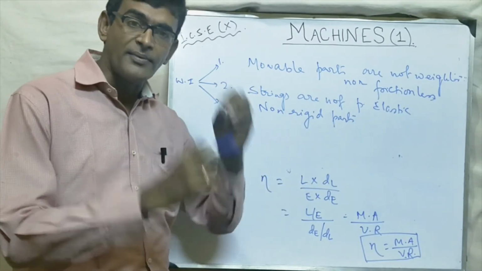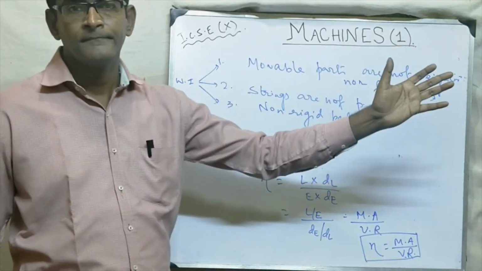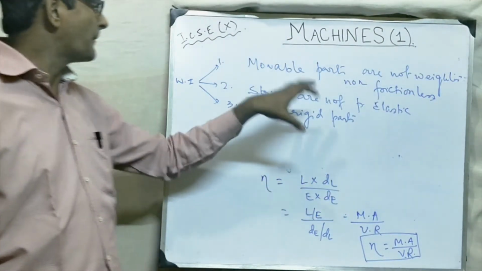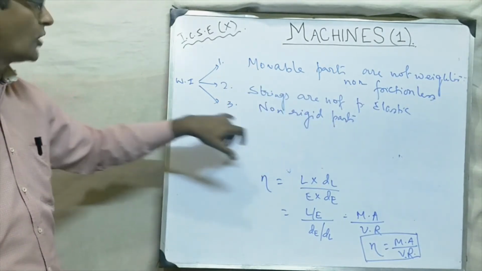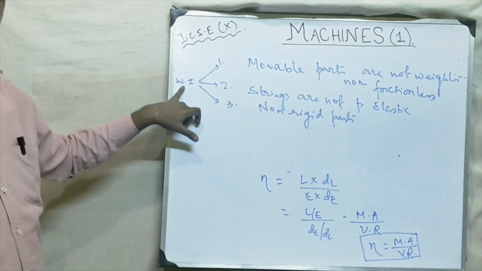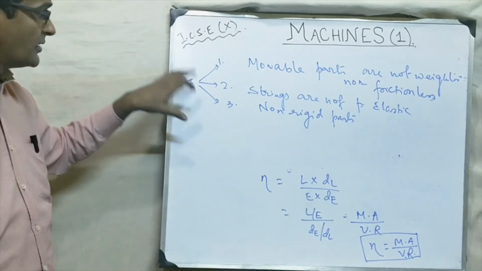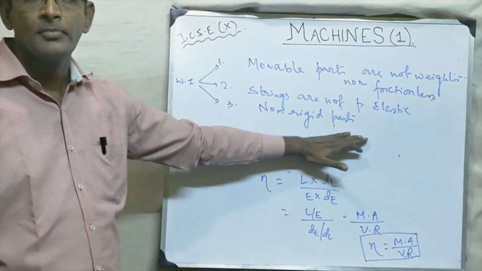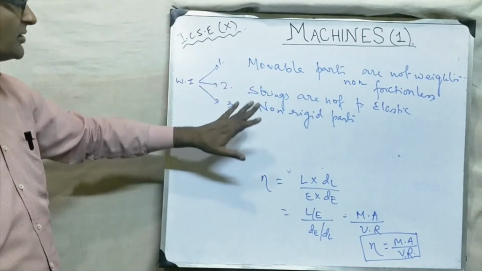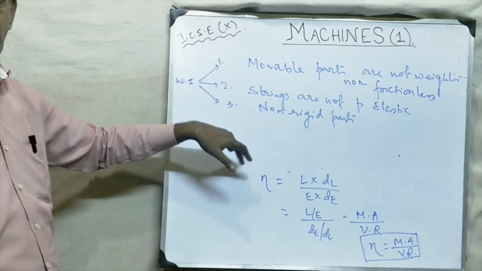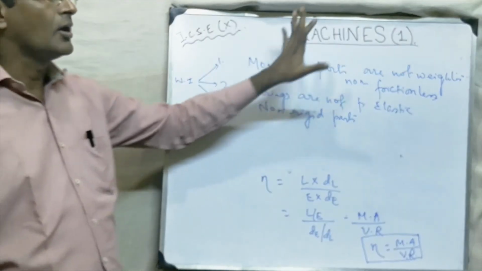And those vibrations of the non-rigid parts produce sound. So this is also being done at the expense of work input or input energy. So these are some points where the energy is wasted.